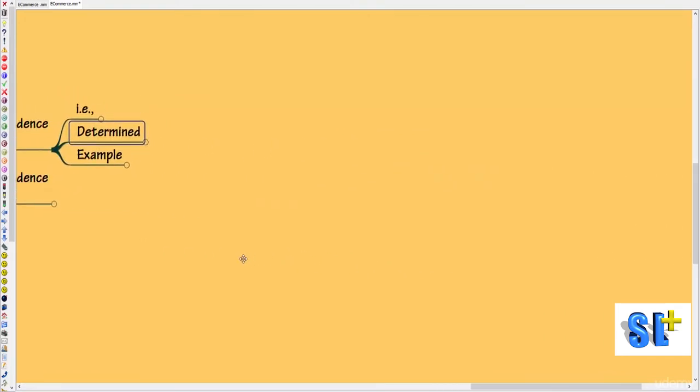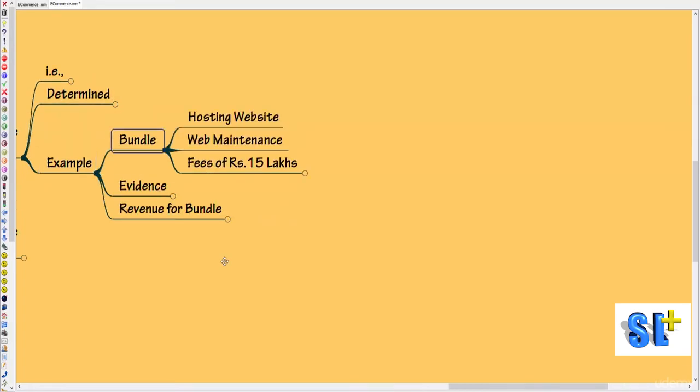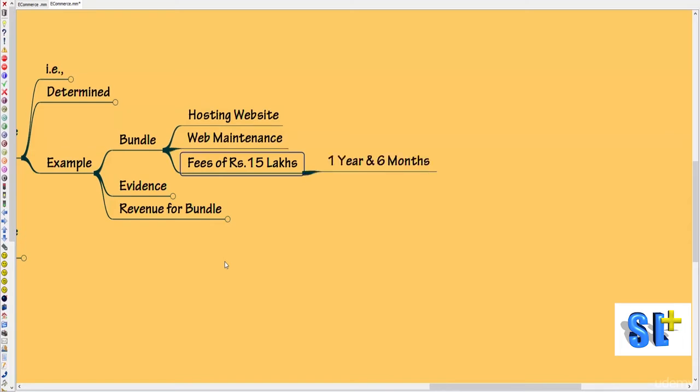Now, how to understand this better? Let's take an example. Let's say there is an e-commerce company providing a bundled service. That is, it is bundling two services: one is hosting a website, the other is website maintenance, and for that it is going to charge a composite fee of rupees 15 lakhs for 1 year and 6 months.